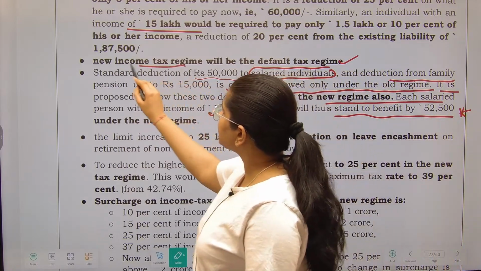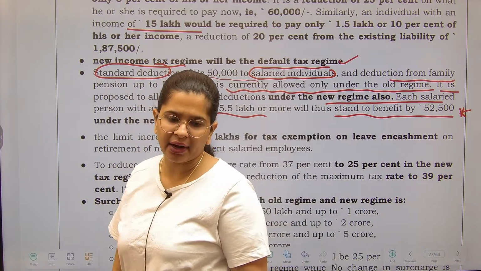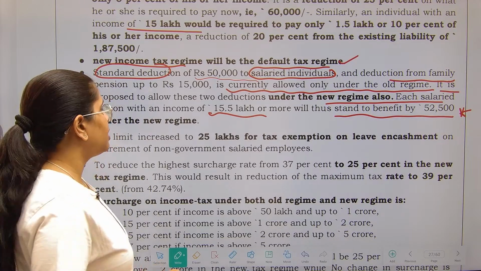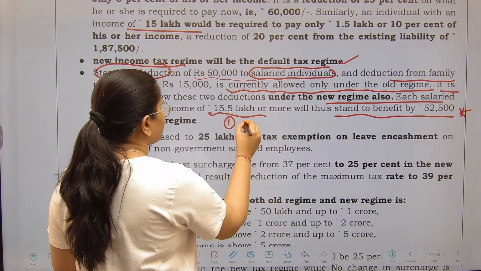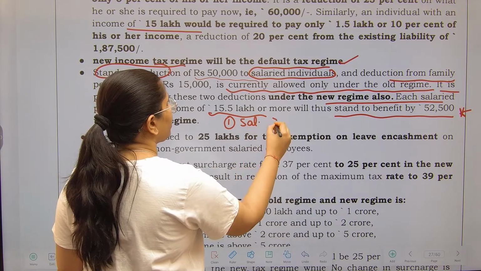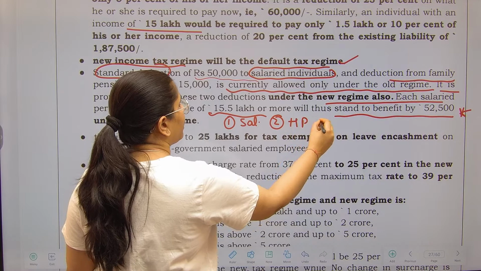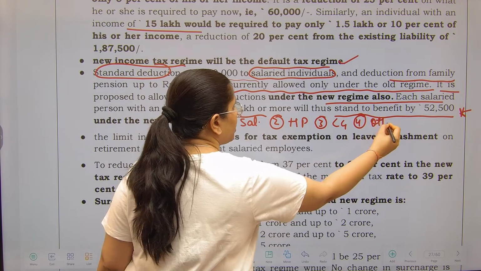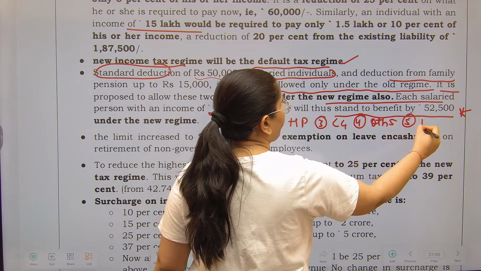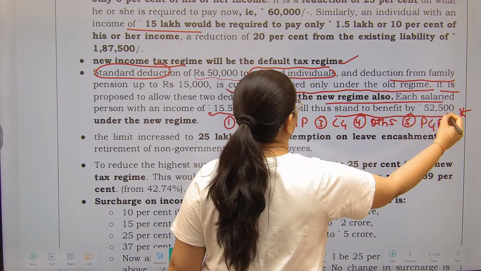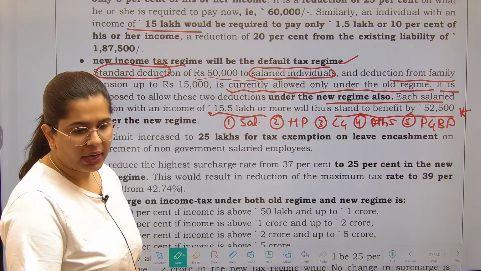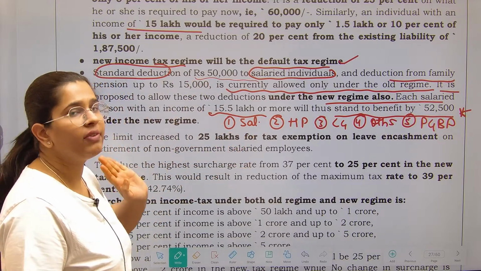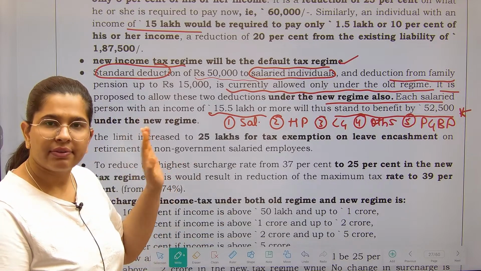Now what is this standard deduction? Please understand, whenever we calculate income tax, we take out the income under different kinds of heads. So we calculate like this. What is the income under salary? What is the income under house property? What is the income under capital gain? What is the income under other sources? What is the income under profit and gains from business and profession? We calculate like this. So whatever amount of income you receive under your salary head, 50,000 will be allowed as a deduction. Fine?